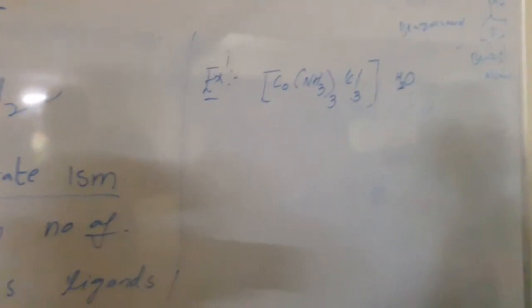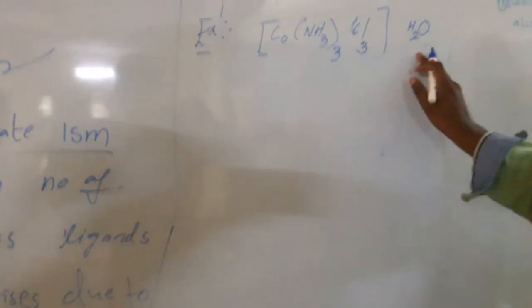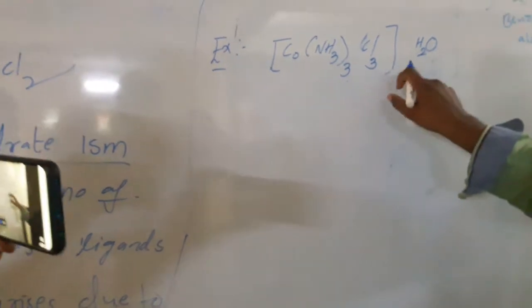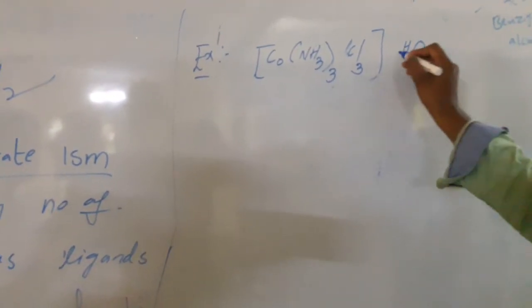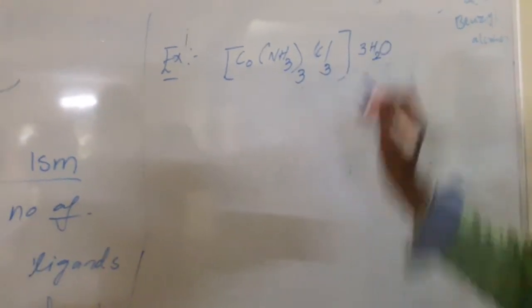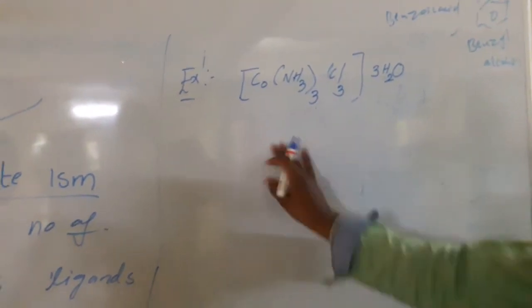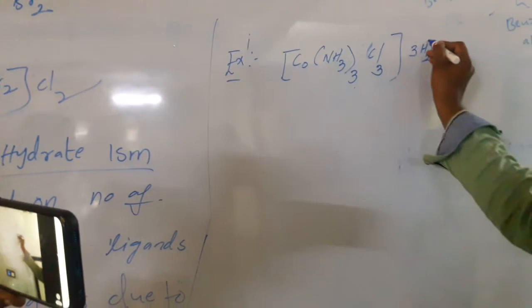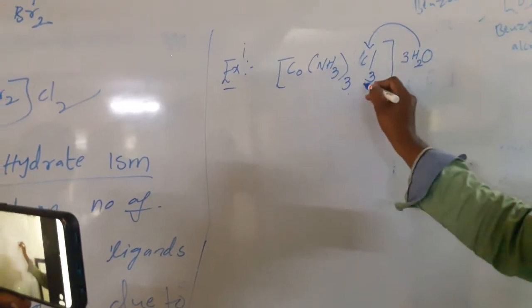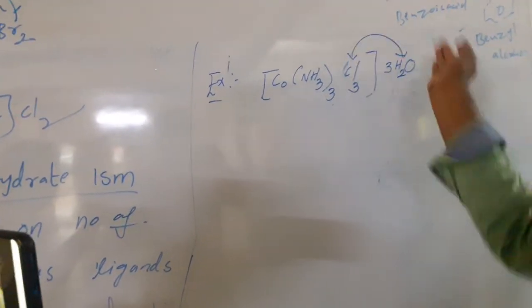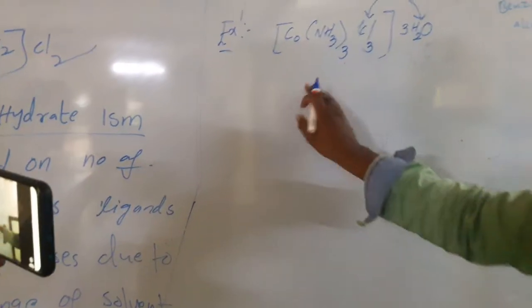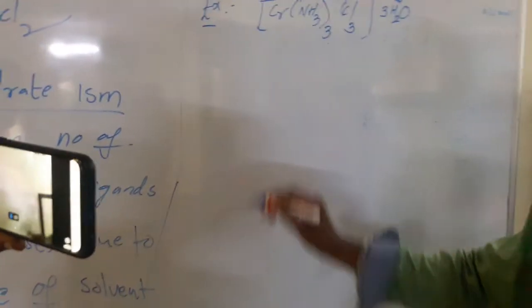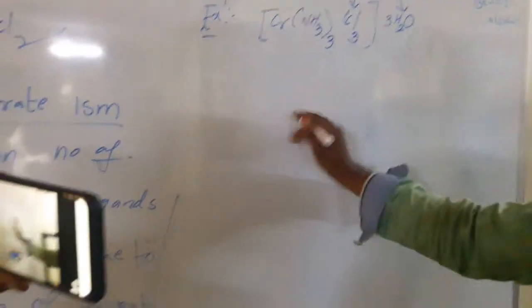So in this complex, the hydrate complex, the water molecule and the chlorine mutually exchange. Chromium. So the color is violet.